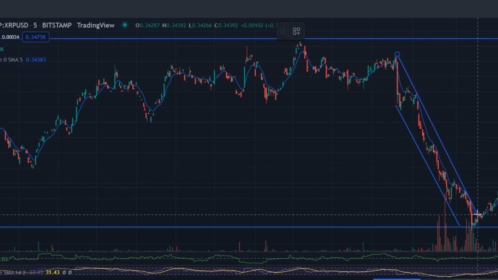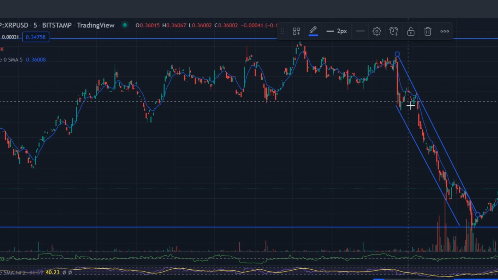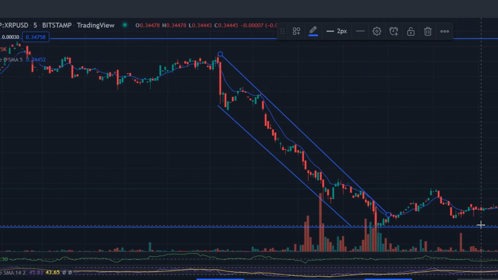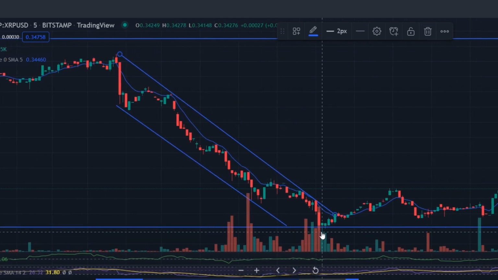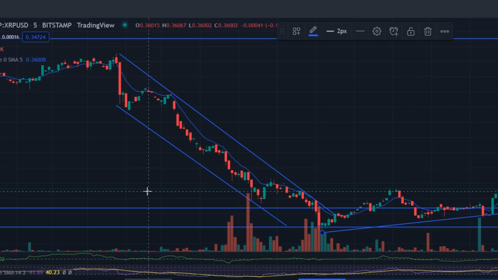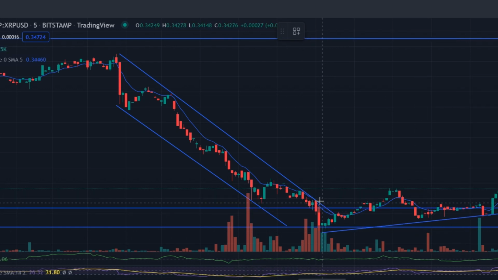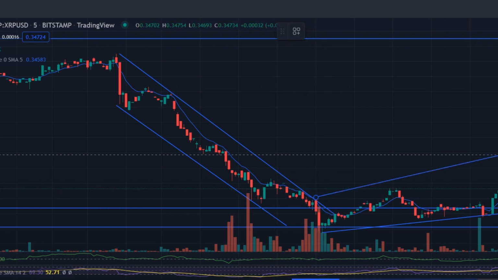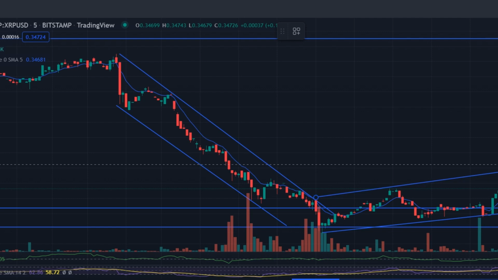The A/D line had a resistance zone that was directly overhead and was indicated by two dotted white lines. If A/D can overcome this region, it will be a sign of sustained demand for the XRP rally. The Directional Movement Index, DMI, showed the absence of a strong trend. ADX, yellow, was at level 20, ADI just above the 20 mark. Technically, this indicated a bearish trend, but in general meant the absence of a significant trend over the past few days.